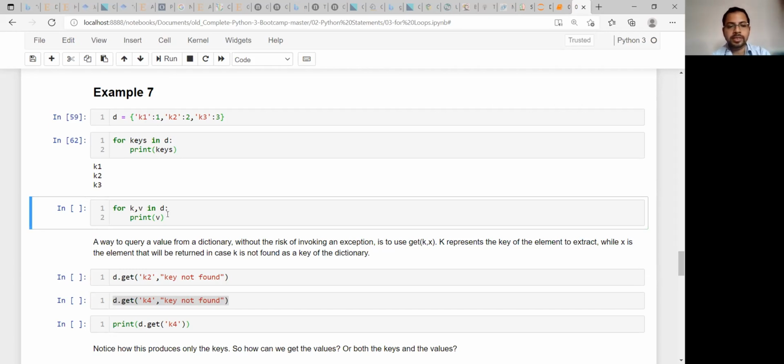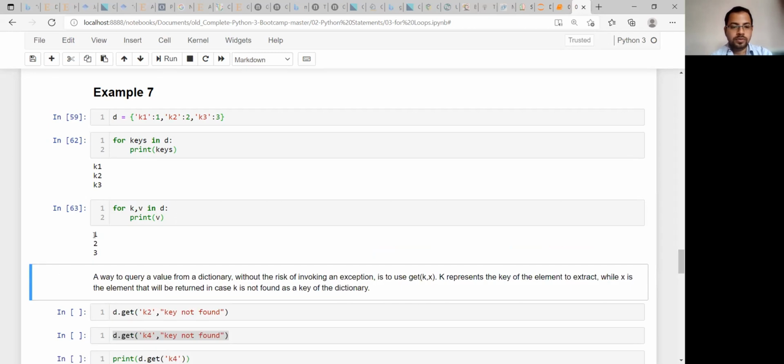Same as the previous example, you know how many keys and how many values there are. So K and V, two items are there in the dictionary, and you are trying to print the V's only. Okay, you can use K also here for printing, but my aim is to print V, so I can write it in this way. So this is more powerful than this one. You can take any one of these using this.